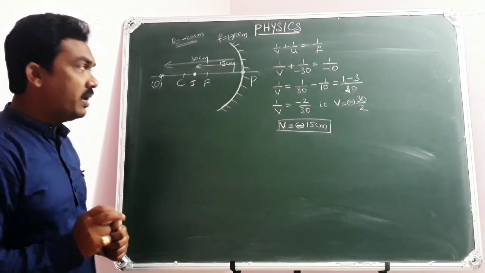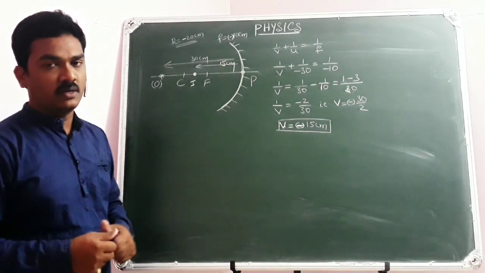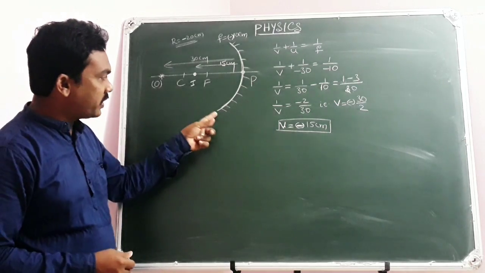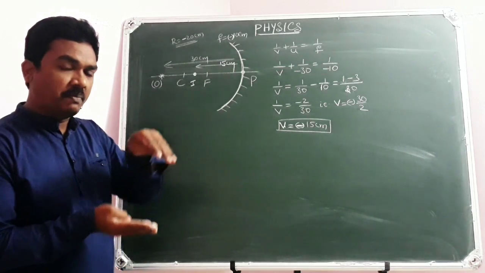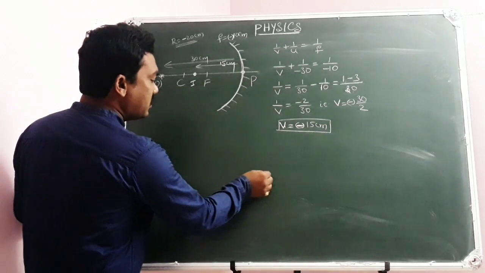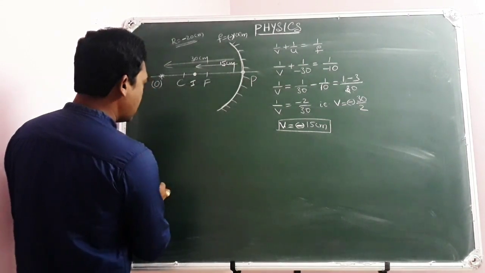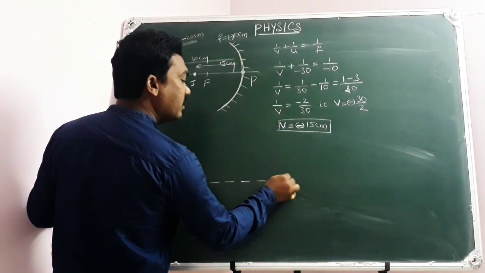Now my point is, if I am going to cut this spherical mirror, and those two pieces are taken away perpendicular to the principal axis. Look at this. This is the original principal axis. Hope you are all following.